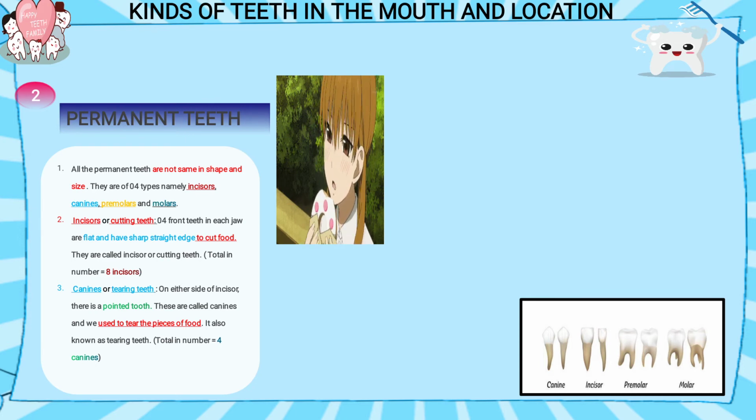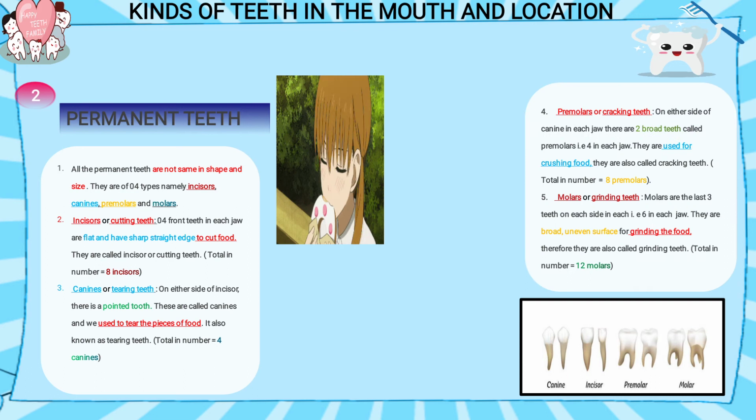The next is the canines or tearing teeth. Okay, tearing. Now on the side of the incisor there is a pointed tooth. Now you see in the image, canines are there. They are pointed. They are used to tear the food, flesh also. Okay, that's why they are given the name tearing teeth. They are also 4 in number. So 4 canines are there in total, 2 in upper jaw and 2 in lower jaw.